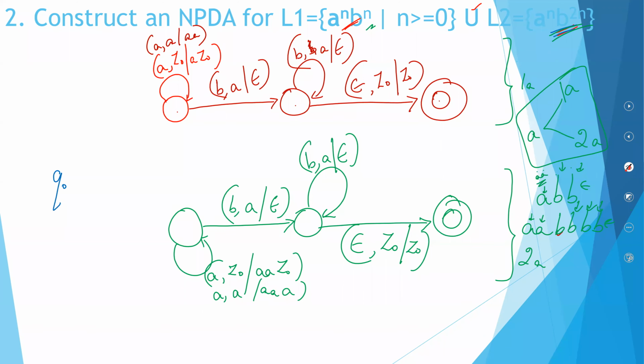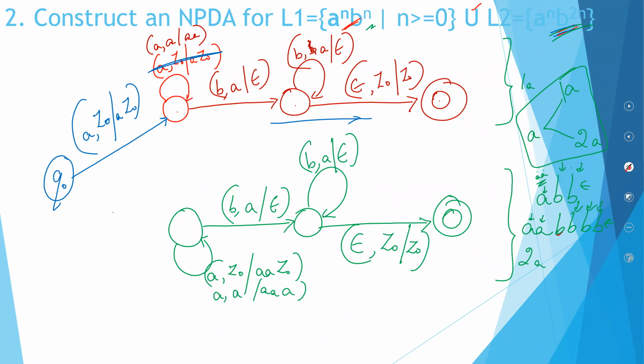So I'll go for my initial state Q0. When I encounter an A and the top of the stack is Z0, my initial state, I will push in A0 and I will go into the state. You can delete this over here because it is a repeat. So in this particular instance, you encounter an A, you push in only a single A into the stack, and then you follow this particular sequence.